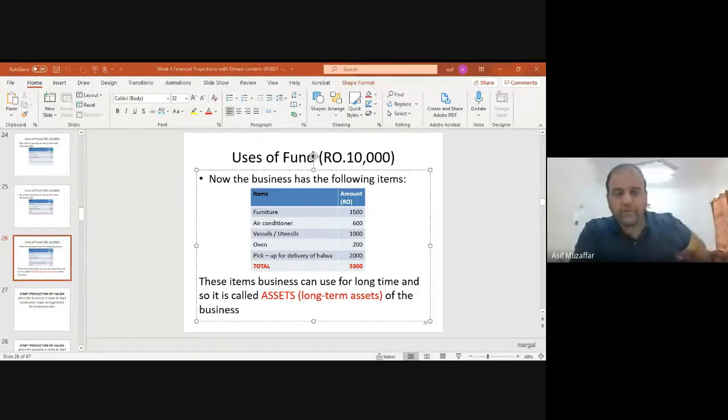So we have seen their capital, we have seen their loan, which is the liability, and we have seen their assets. Is this clear till now? It's easy if you know what is what. Yes, these are assets, right? Okay, moving forward.